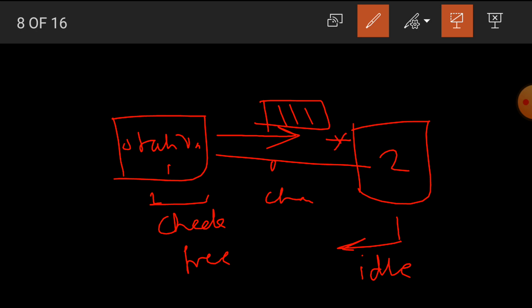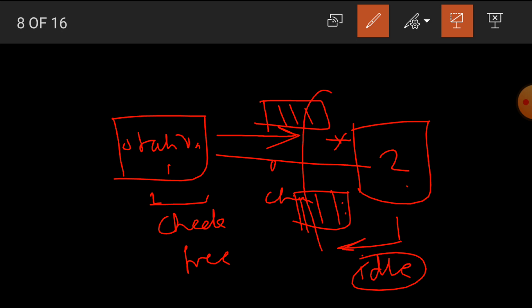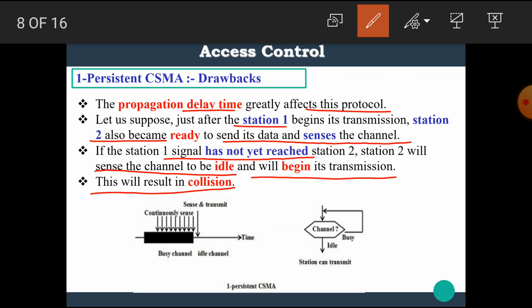Hence, station 2 also senses the channel and finds it idle, so station 2 begins its transmission. Hence, the data from station 1 and the data from station 2 collide here, and the collision occurs. I hope you all understand.